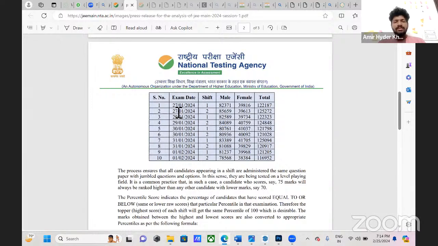If you see here, on 27th January they started conducting the first session of JEE. In the first shift, you can see approximately 82,000 male students appeared and 39,000 female students appeared. So it comes to nearly 1,23,000 approximately. The same thing is happening in all the 10 shifts. So we can say that nearly 13 to 14 lakh students in this country are writing JEE Mains.